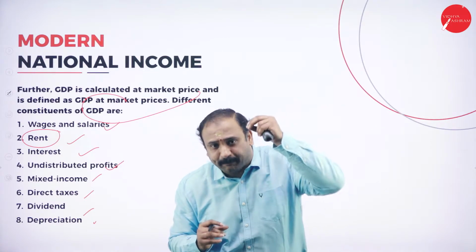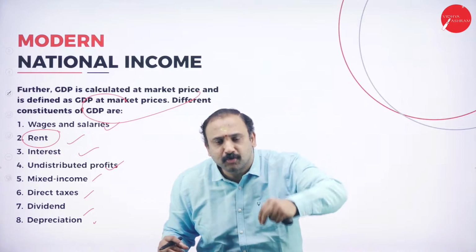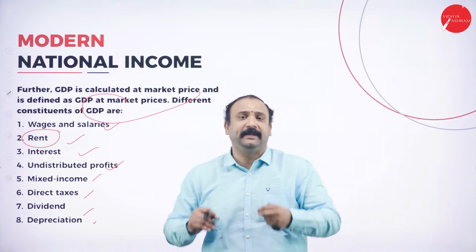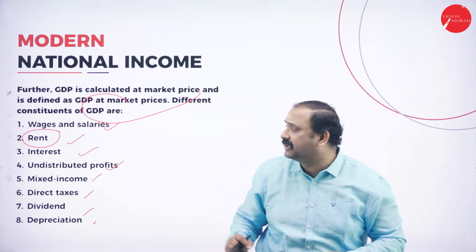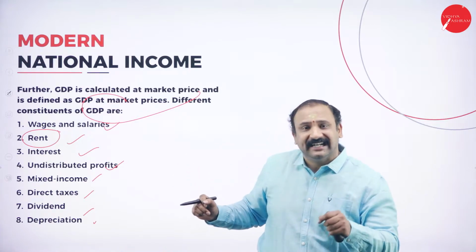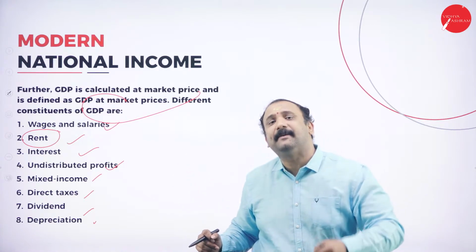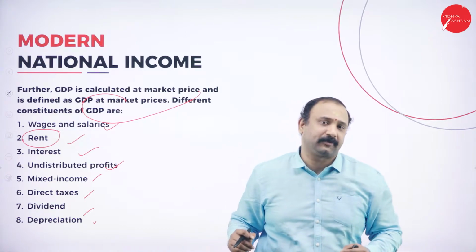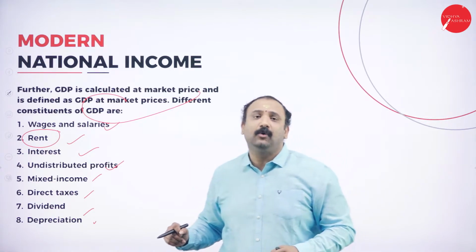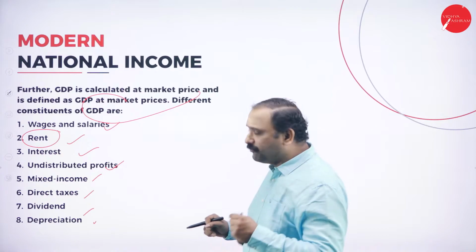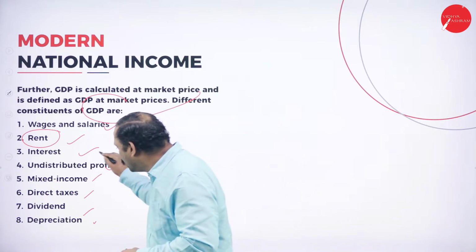But yes, that passive form of income needs to be added to constitute the GDP. It is a very, very important factor. So that's why I would say that rent and interest are mandatory in terms of counting. You need to understand how rent and interest come into the picture, followed by the undistributed profits.